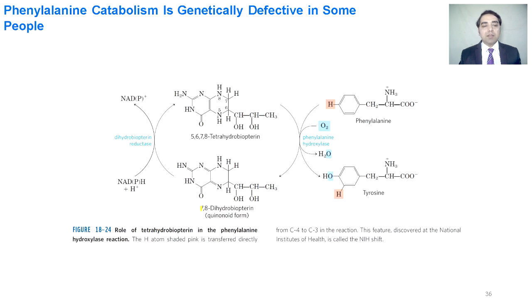There is a conversion between the 7,8 dihydrobiopterin and the 5,6,7,8 tetrahydrobiopterin. And this reaction is facilitated on one side by NADPH, and on the other side by phenylalanine. Phenylalanine is taking up the hydrogen from 5,6,7,8 tetrahydrobiopterin and is being converted into its quinonoid form. And the NADPH is taking its quinonoid form and converting it into 5,6,7,8 tetrahydrobiopterin.